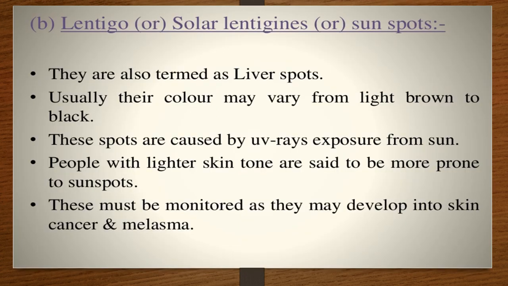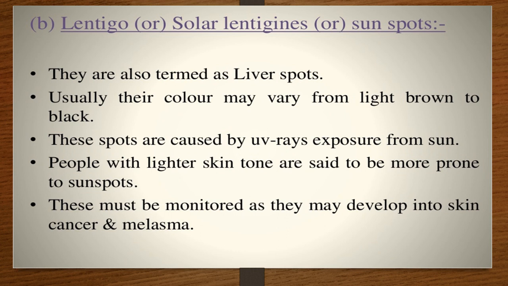It is a picture of freckles. Lentigo or the solar lentigines, sunspots, we also call them sunspots. They are also termed as liver spots. Usually their color may vary from light brown to black, sometimes dark brown is also there. These spots are caused by UV rays exposure from the sun.